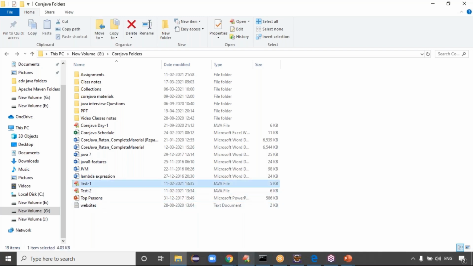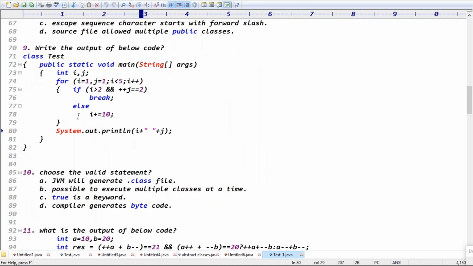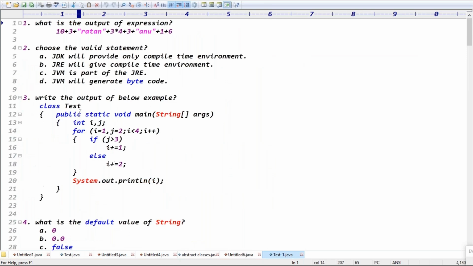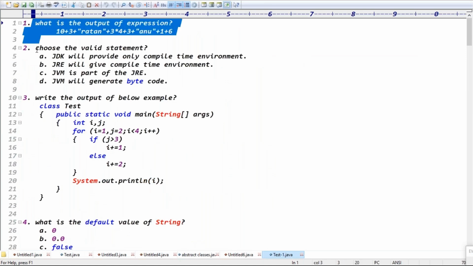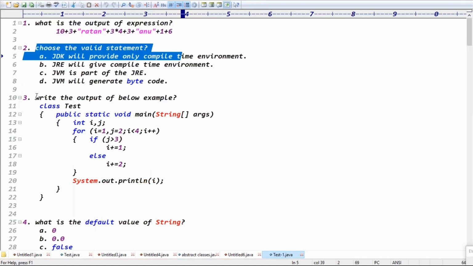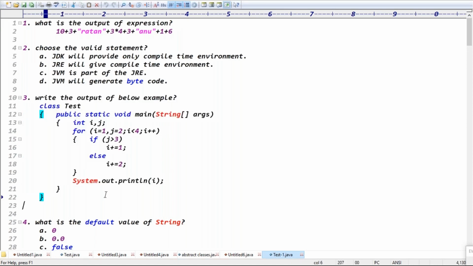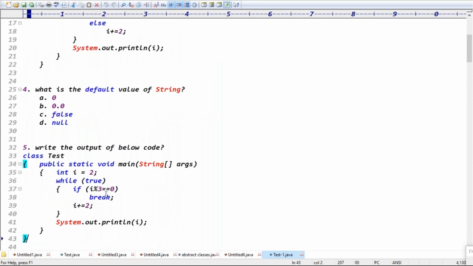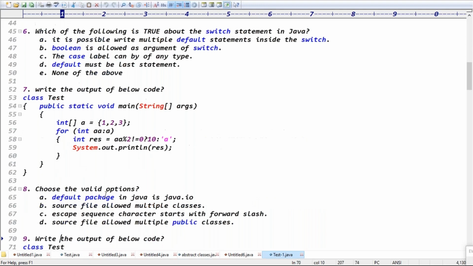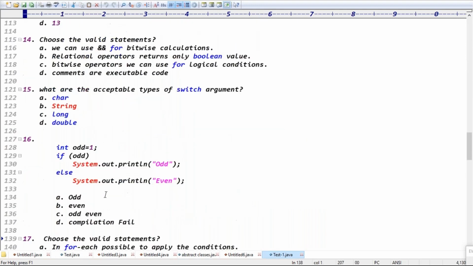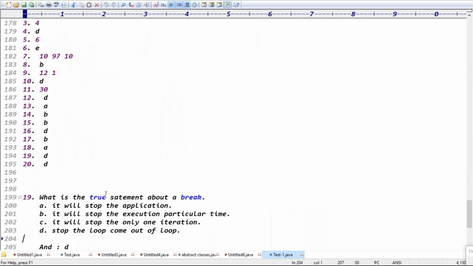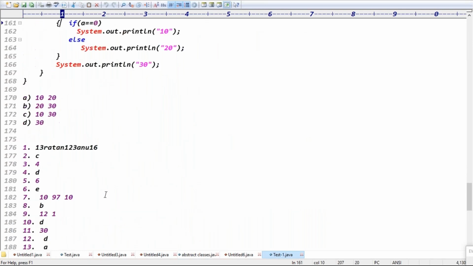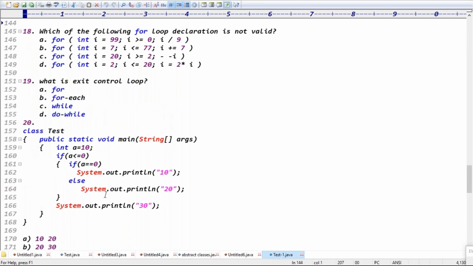I will give 20 questions for every 3 topics, guys, like this. As you can see these questions here: what is the output of this expression? Choose the valid statements. Write the output of this example. What is the default value for the string? Write the output of the below code. These are the 20 questions for the first three topics. Like that, for every three topics, I'll share 20 questions. You try to prepare the three topics and attempt the test. At least you have to know what you learn, right?